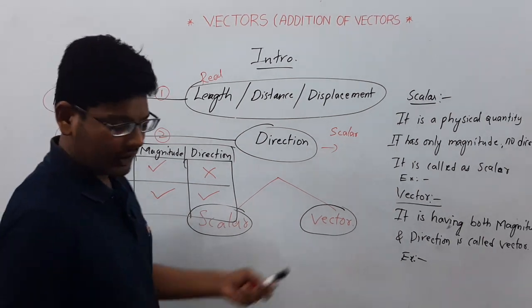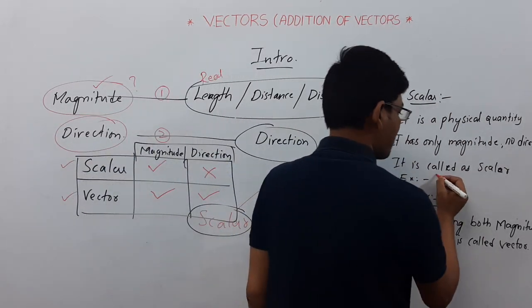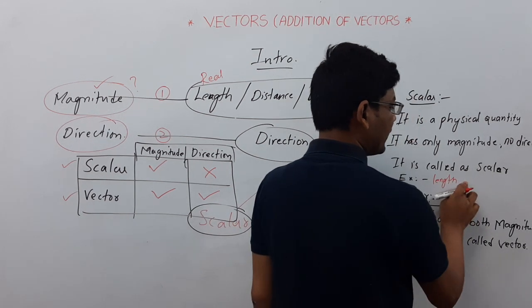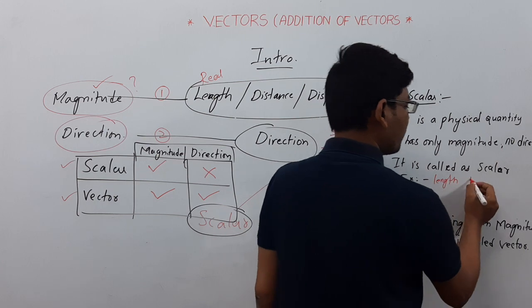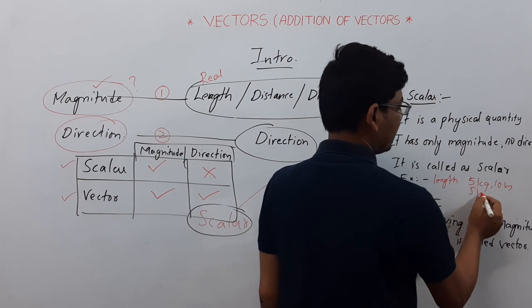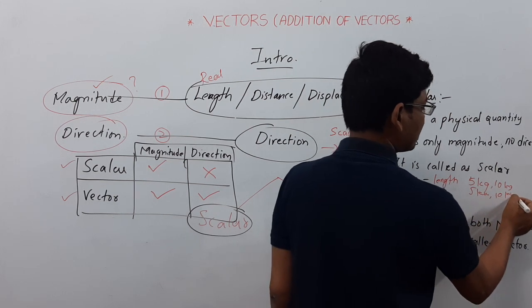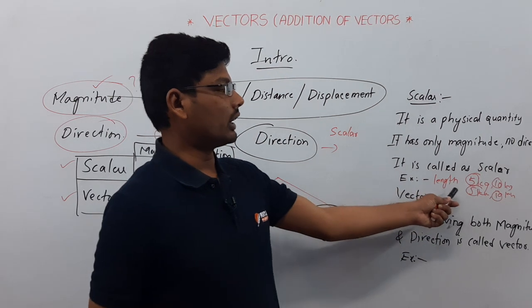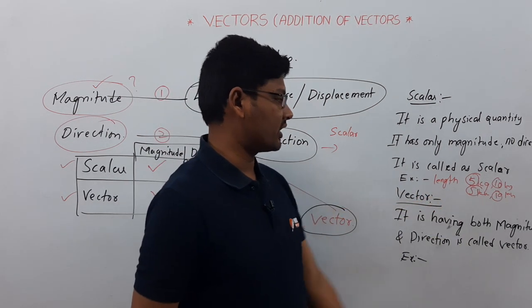Now an example for scalar quantities, for example length. If you take any object, the length can be 5 kg, 10 kg like that, and the length will be 5 kilometers, 10 kilometers like that. Here 5, 10 are scalar quantities. Here we don't have any direction.